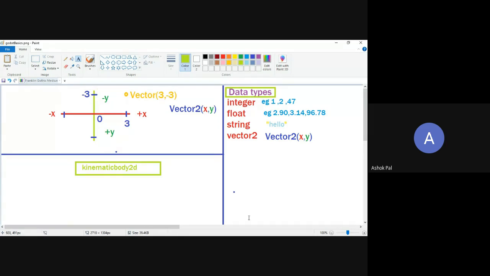Kinematic body is a node. First of all, have you gotten the concept of what a node is? Nodes are just building blocks that you connect together to create something visually representable, something workable, and something with some features in it. You just connect them together, okay? So our first actual functioning node, the previous node which you have seen, Node2D, is just a wrapper. We don't use it for any functionality.